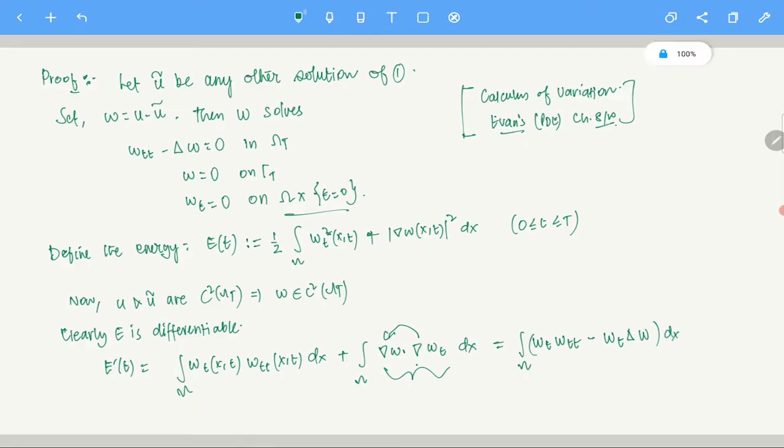Why? Because I can just use integration by parts. A negative sign will come, and one derivative goes here, so it becomes the Laplacian of w. What about the boundary? Boundary w is 0, so basically there is no boundary term.